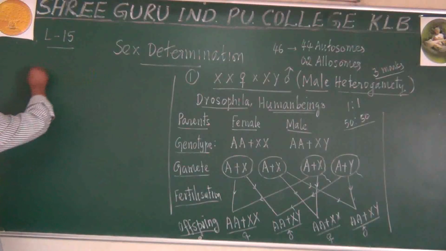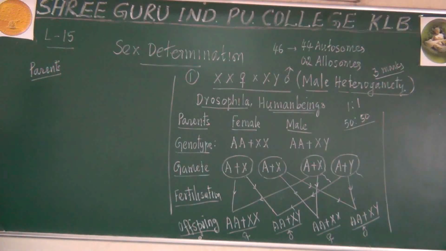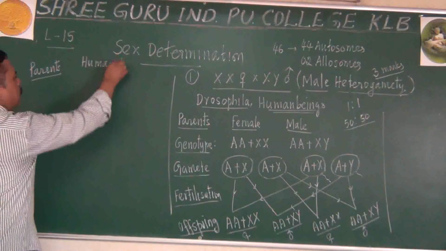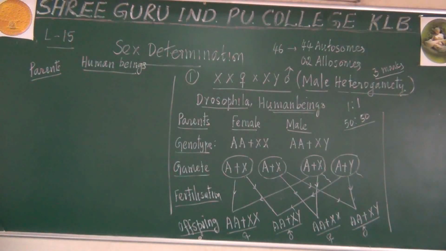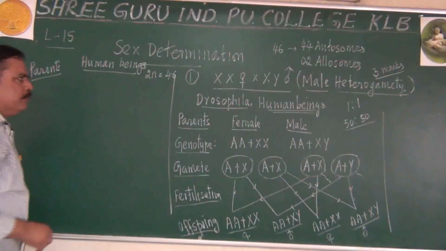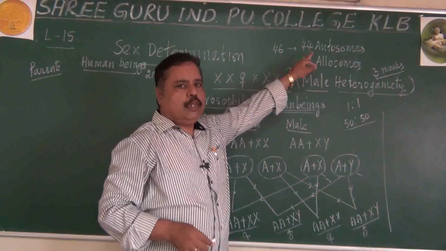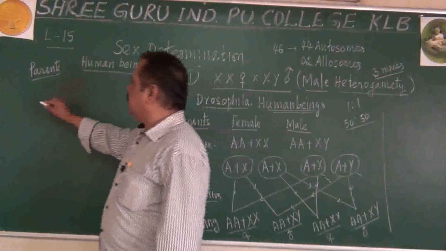In human beings also, let us take here, especially in the case of human beings, sex determination in human beings. A 3-mark question. In human beings, you may remember, the 2n condition is 46 chromosomes. Out of 46 chromosomes, 44 are autosomes and 2 are allosomes. Let us see about the parents.